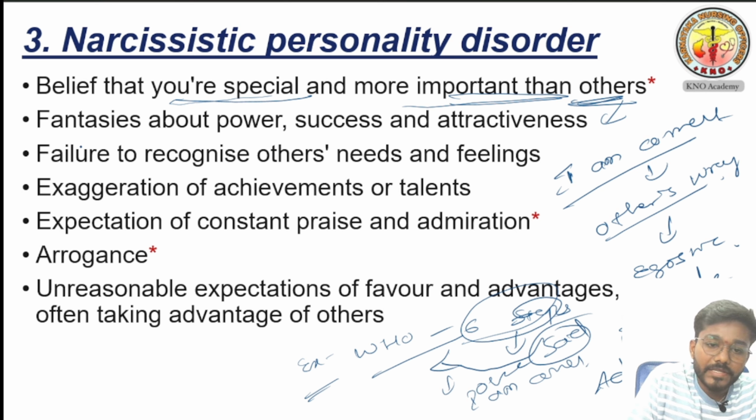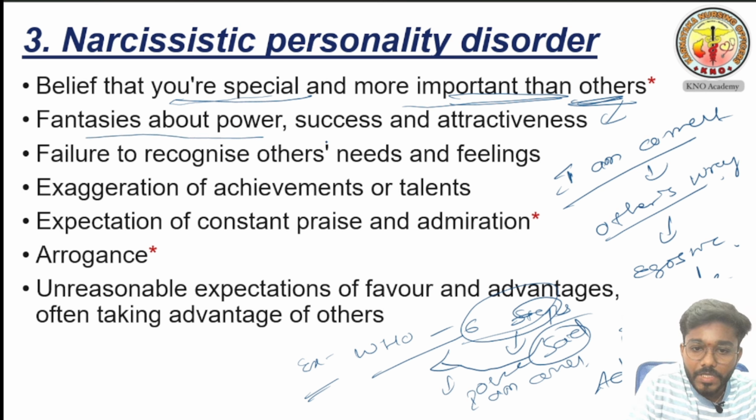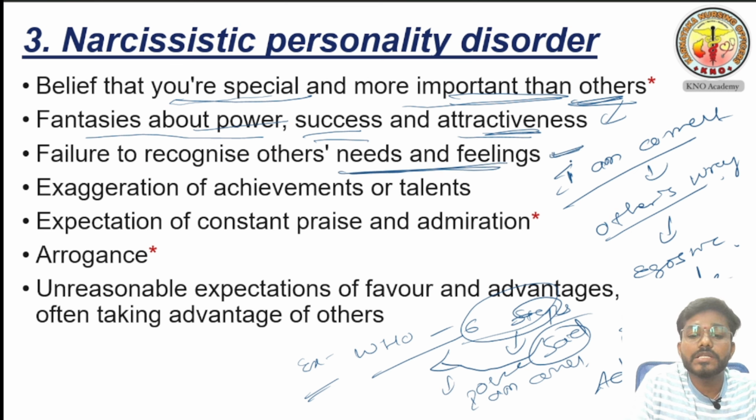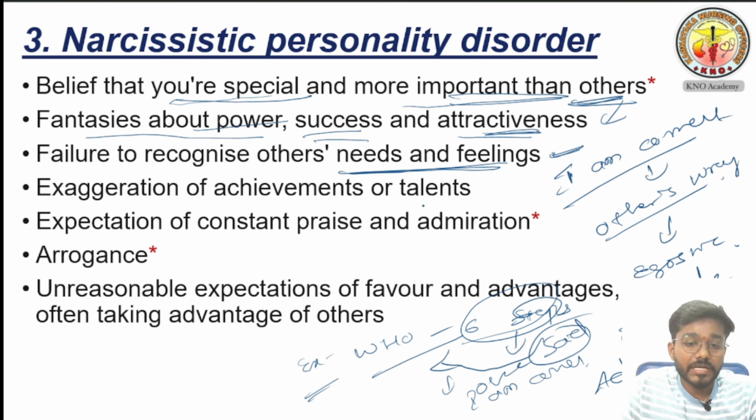And he is having fantasies about power, success and attractiveness, and failure to recognize others' needs and feelings. Okay, this is also correct. In this personality disorder he cannot recognize others' needs and feelings, and there is exaggeration of achievements and talents. What is exaggeration? He will tell multiple times, I have done like that, I have achieved this, I have been selected in so many exams. He exaggerates the achievements he has made in his life.